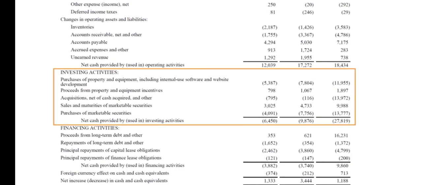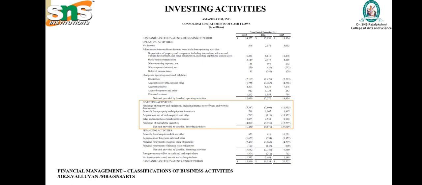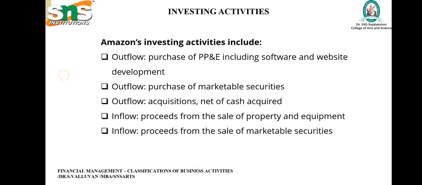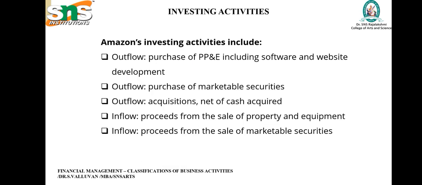The amount received by the company through the sale and maturities of the investment. So this is an example of investment activities which you can see from the cash flow statement of Amazon Incorporated. So whatever activities we highlighted in the investment activities,